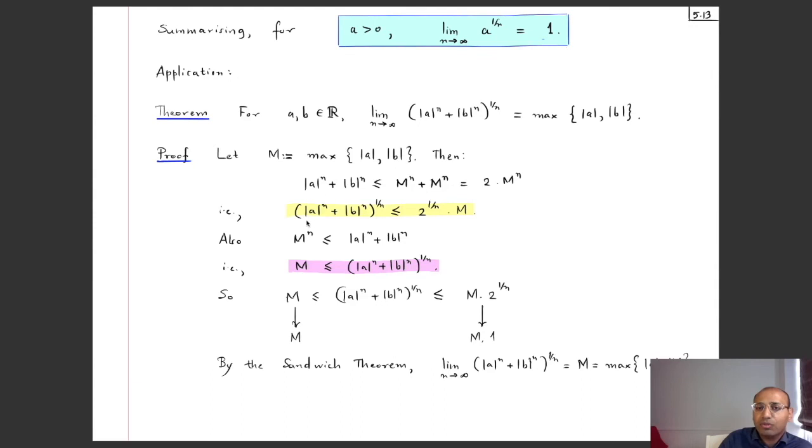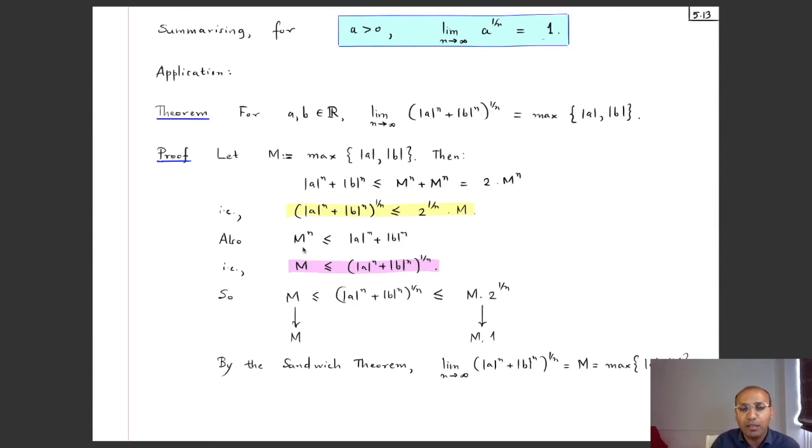So if I take the nth roots, I get the nth term of the sequence of our interest is less than or equal to 2 to the power 1 by n times m. Now 2 to the power 1 by n converges to 1 because of this thing, where a is equal to 2. And so this combination will converge to m. So wouldn't it be great if this is also bigger than or equal to m, because then by the sandwich theorem this middle thing would converge to m.